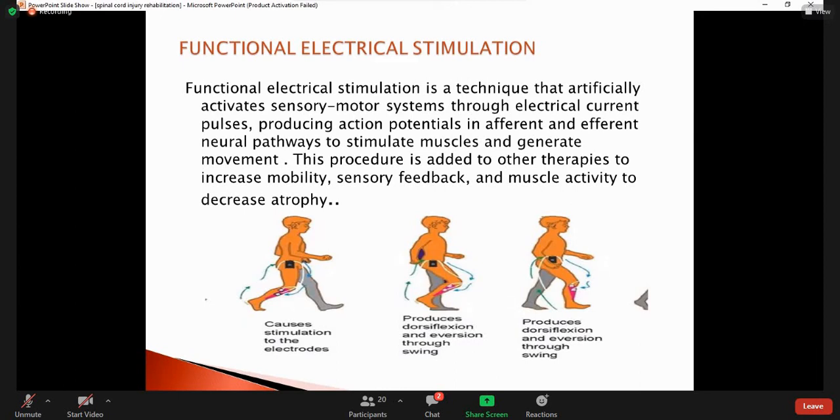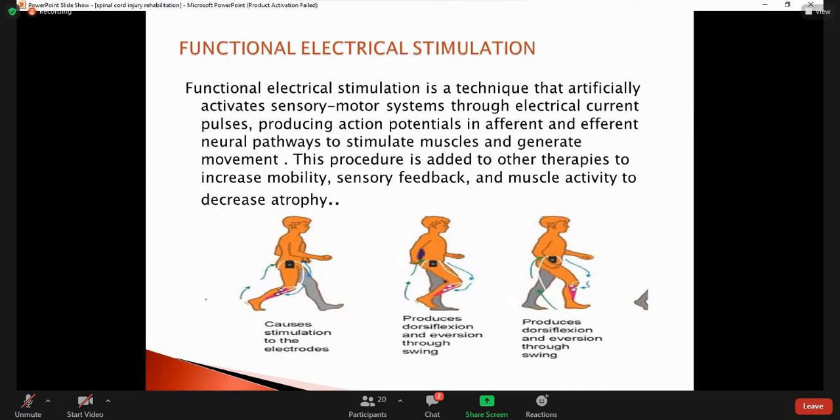It activates the sensory motor system through electrical current pulses, producing action potentials in afferent and efferent neural pathways to stimulate muscle and generate movement. Here again, we have electrical pads. We apply the pads. For example, if I want to stimulate the quadricep muscle and make the patient walk, and in walking I want the knee to extend, then I place two pads onto the belly of the quadriceps muscle. And when I open the